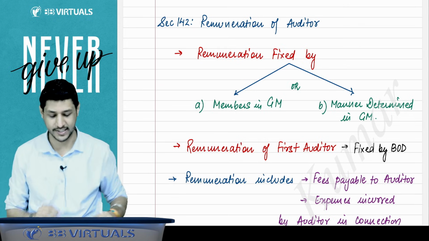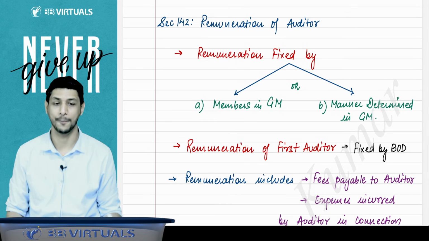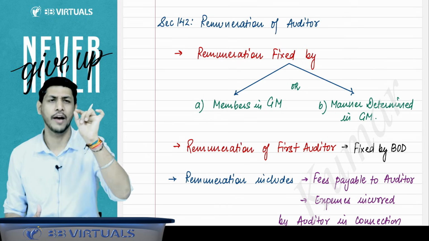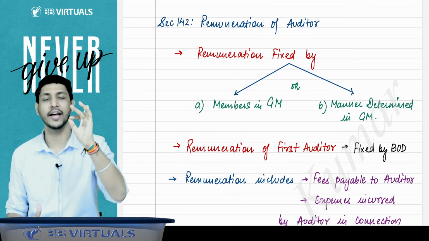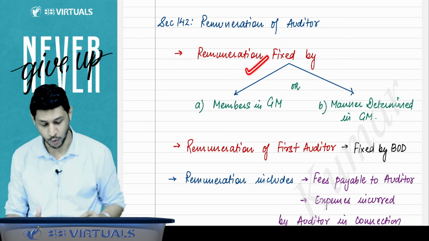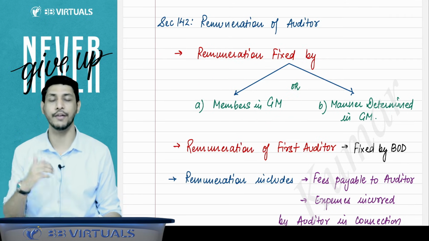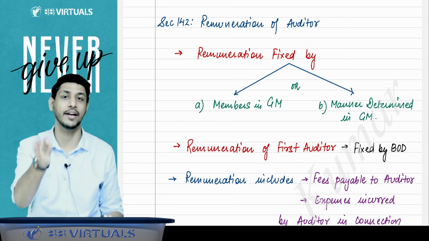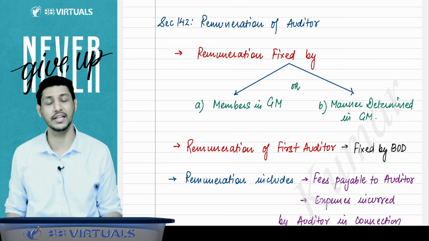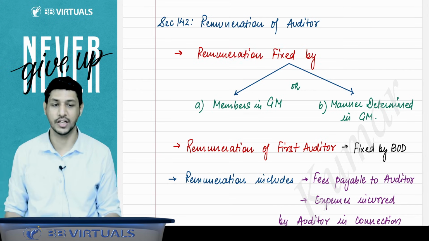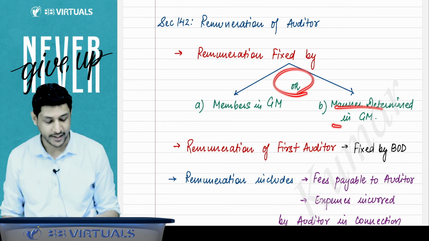Section 142 states the remuneration of the auditor. Sir, what is the remuneration of the auditor? I have a very high gut feeling that they will ask a question on this point: remuneration will be fixed by the members in the general meeting. Sections 139 and 140 are also very good sections, so we will discuss them right now. Remuneration is fixed by members in the general meeting or in a manner determined in the general meeting.